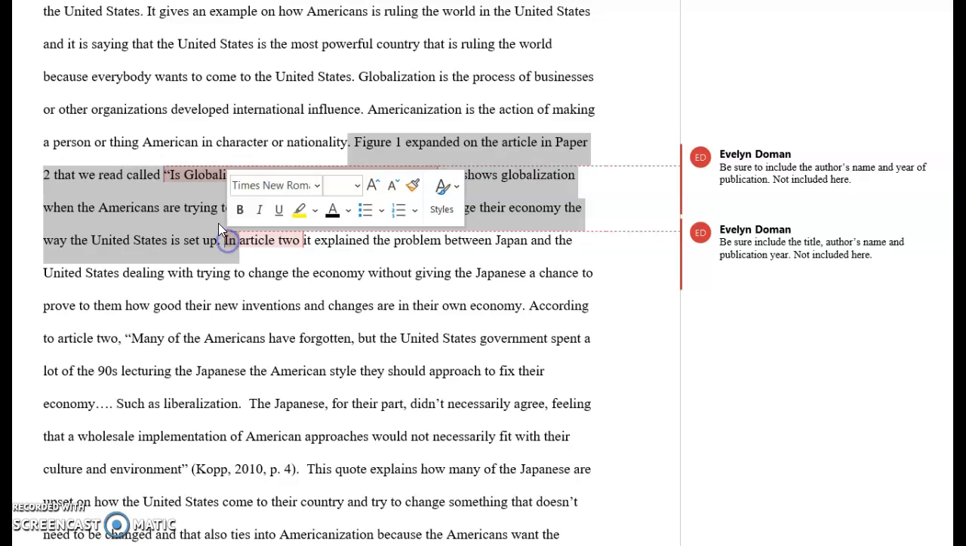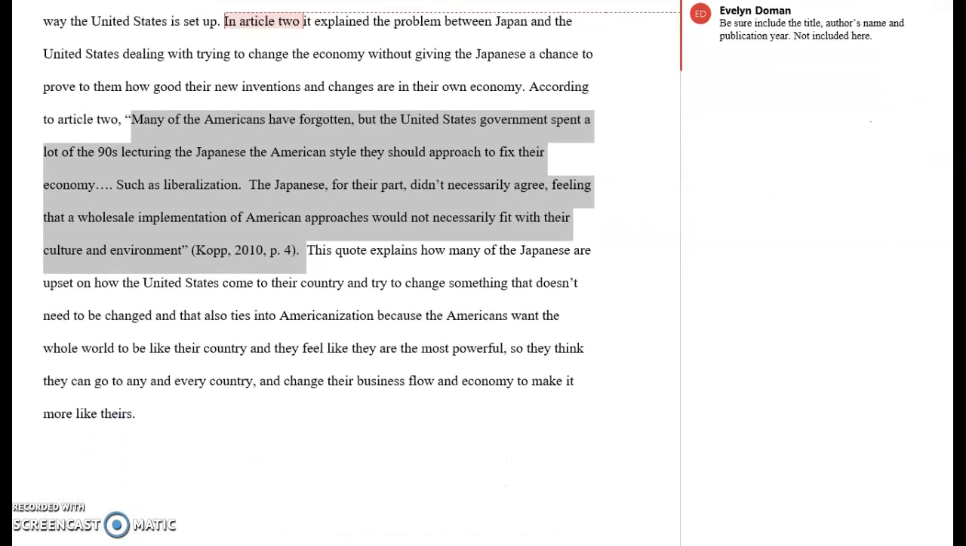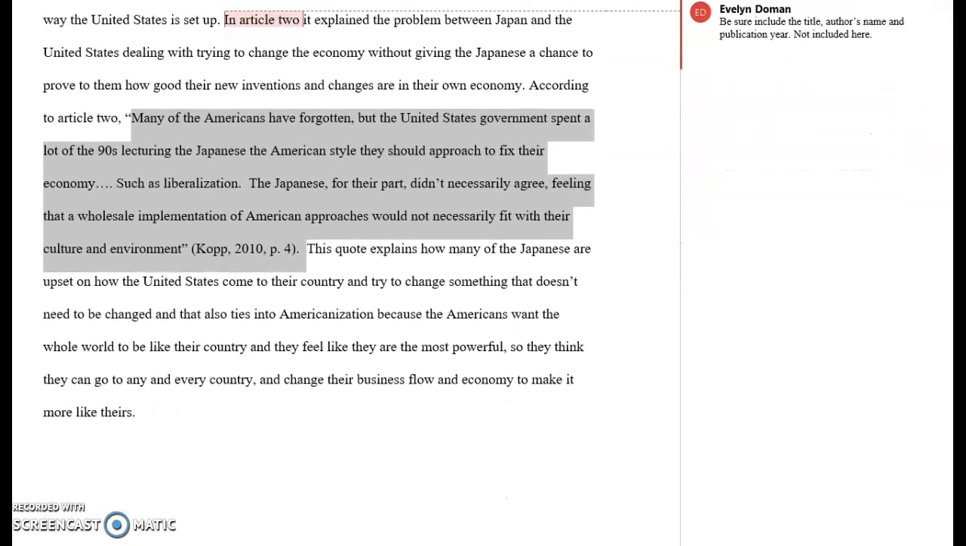So not only was it related to this article, Is Globalization the Same as Americanization? But it went on to provide how it was related to this article. And here you see that she's brought out another quote from Article 2, which was by Cope, and she's explaining again how the figure that she used, the political cartoon, helps to show this information. So this is how a different genre can add new perspectives to a different title.